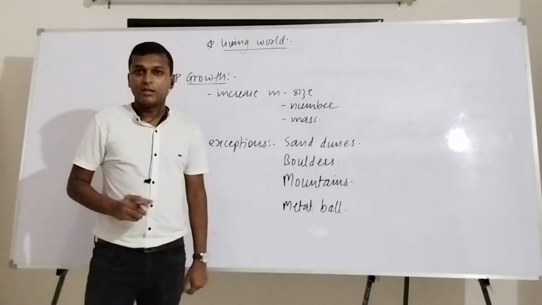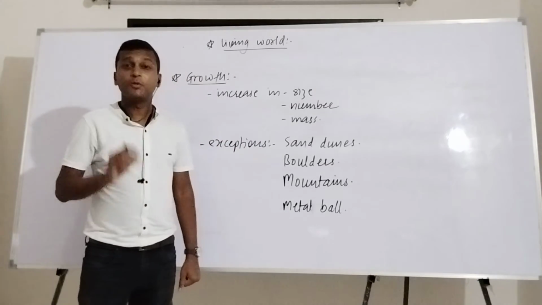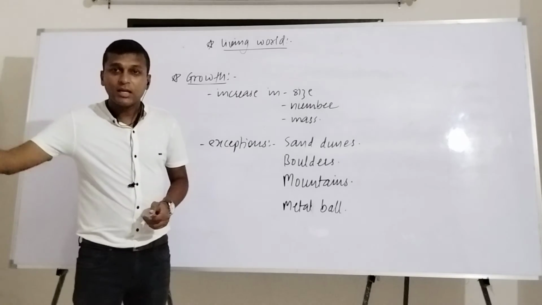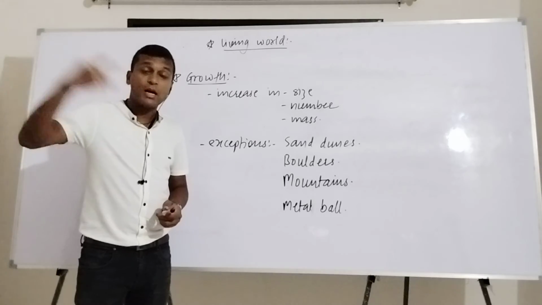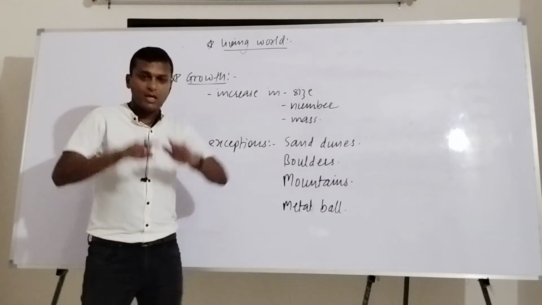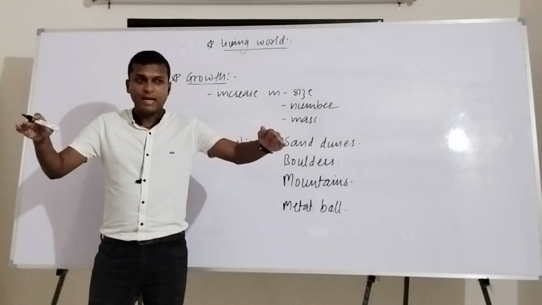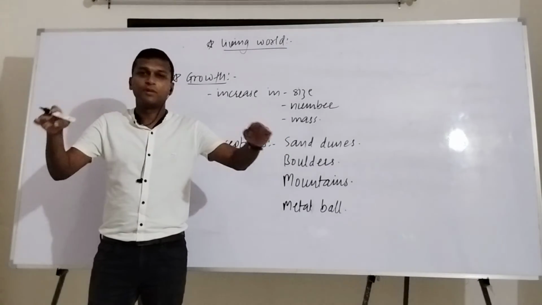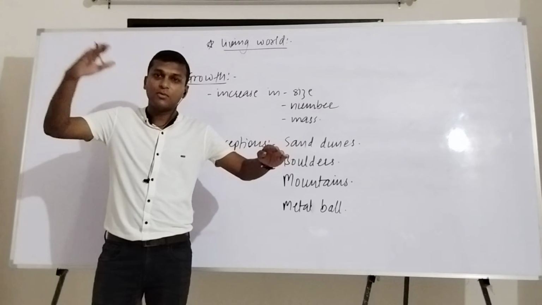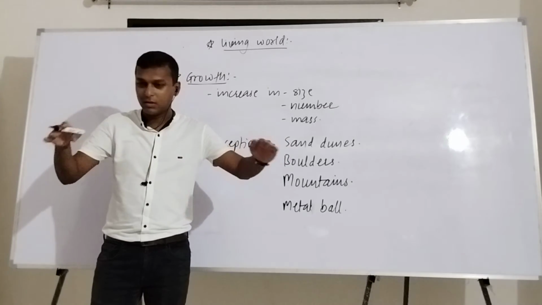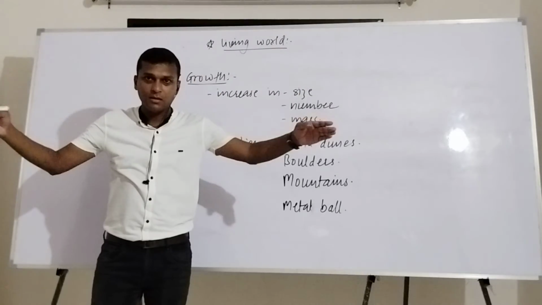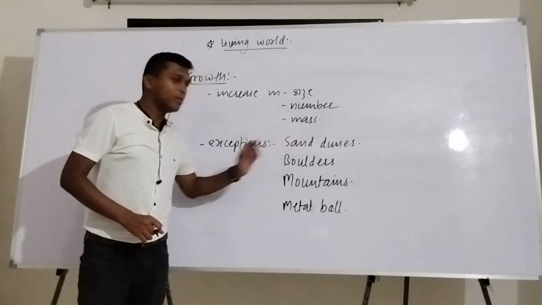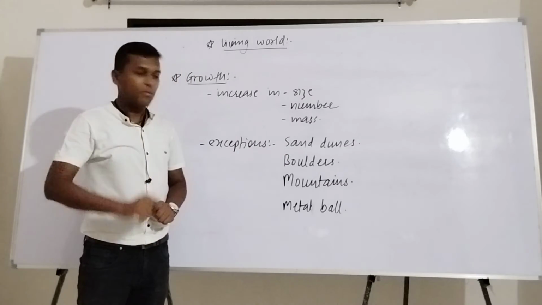Sand dunes are present especially in the desert. Whenever the wind is flowing, it will take some sand along with it from elsewhere, and it will try to deposit it on the sand dunes. If it is of this particular size, then this particular size is the sand dune. You cannot say that it will remain only of this size. If any sand comes from outside and gets deposited, then this was the earlier size, and now it has become of this size. Increase in size is shown. It can be shown by sand dunes. Are you getting my point?